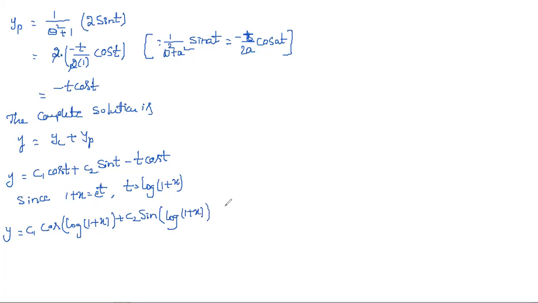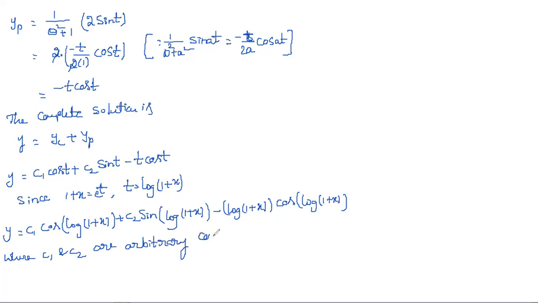And next, minus t, which is log of 1 plus x, into cos t, which is cos of log of 1 plus x, where c1 and c2 are arbitrary constants. That's it. The only difference from the Euler equation is that here it has the form ax plus b, and the remaining is as usual.